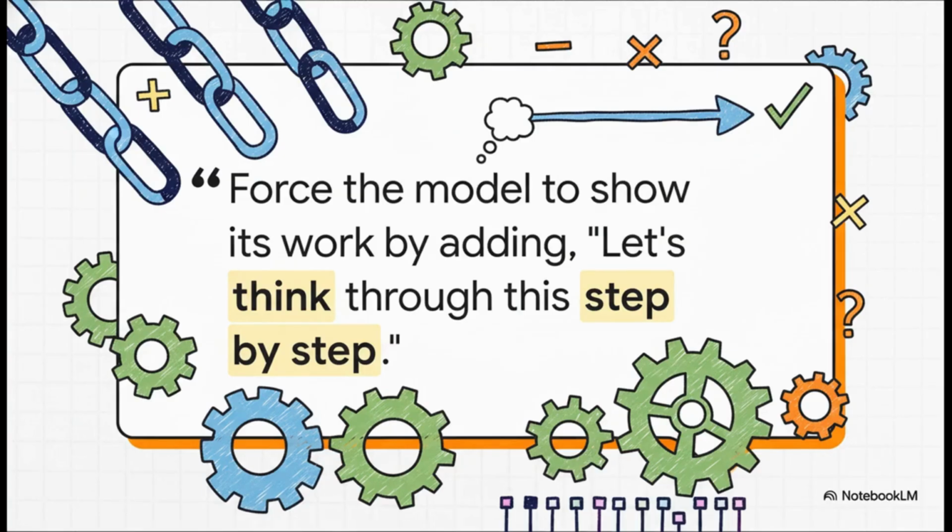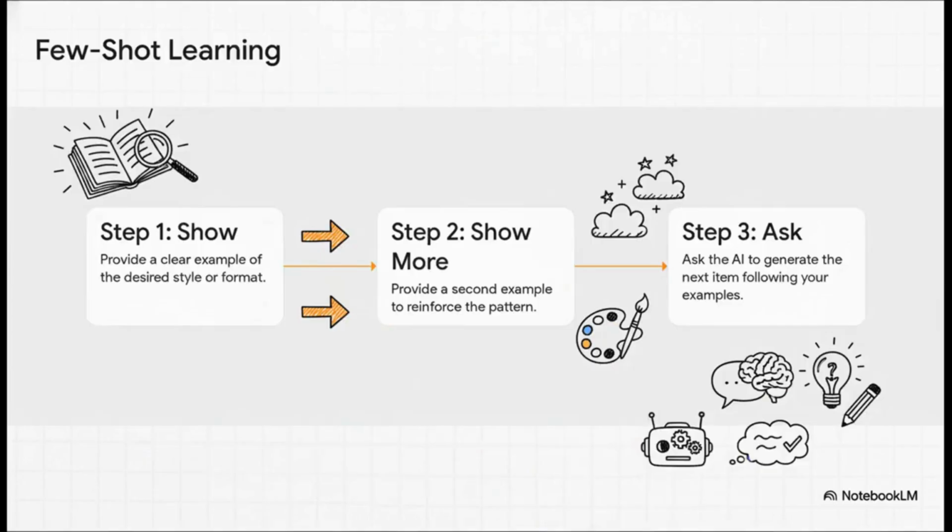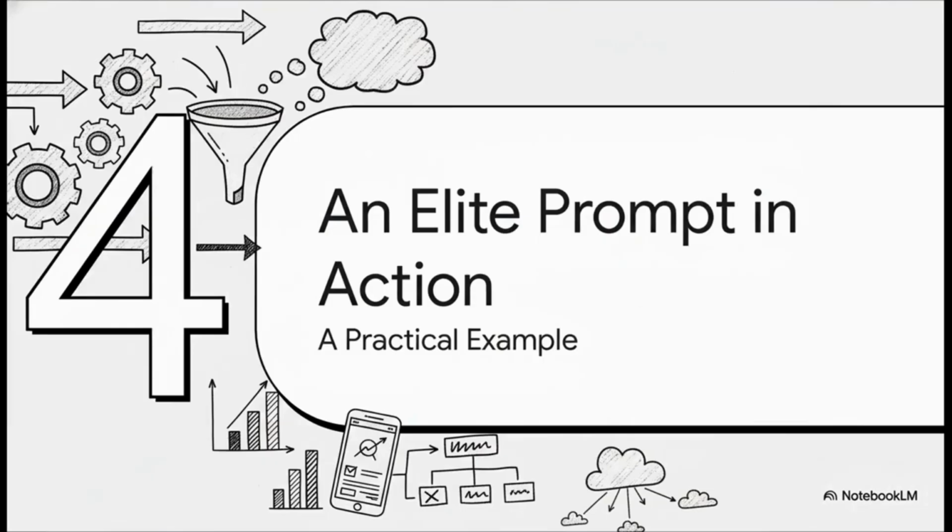That's it. This simple command forces the model to slow down and show its work, which dramatically cuts down on errors in really complex tasks like math problems or business strategy. The second technique is called few-shot learning, and it's basically the classic idea of show, don't tell. Instead of trying to describe a really specific style or format you want, you just give the AI a couple of examples first. This is, hands down, the best way to get it to absolutely nail a very unique voice or a tricky structure. So theory is great, but let's see what this looks like in the real world.